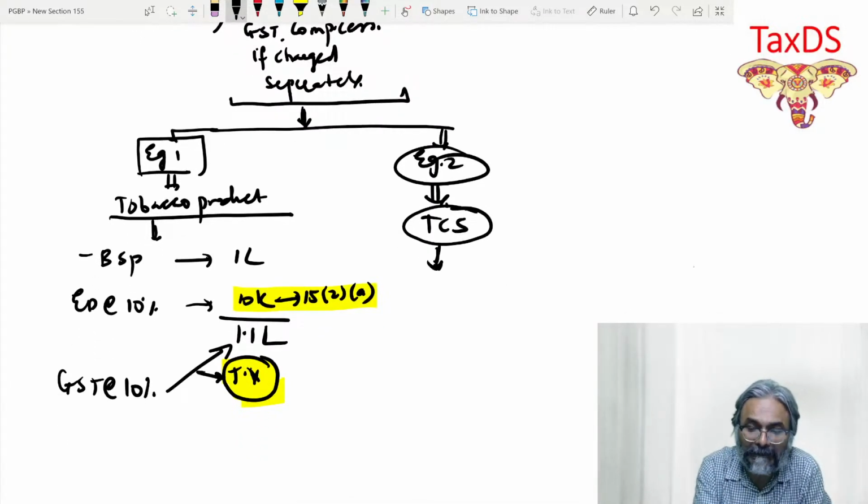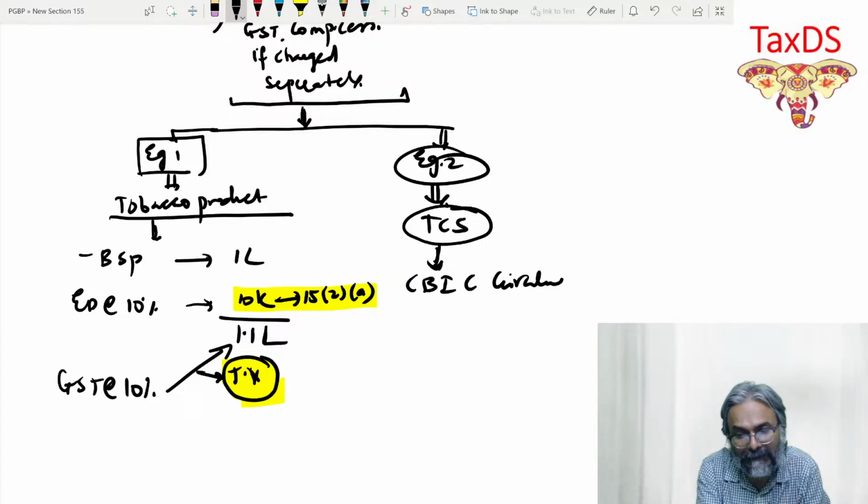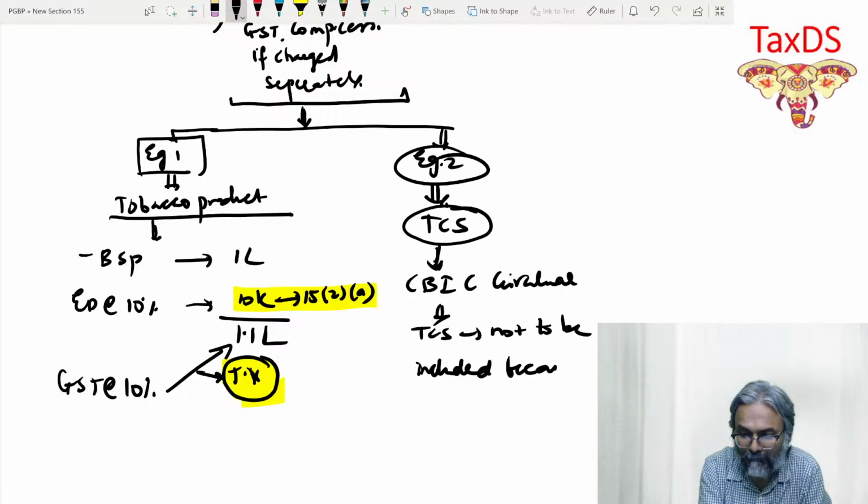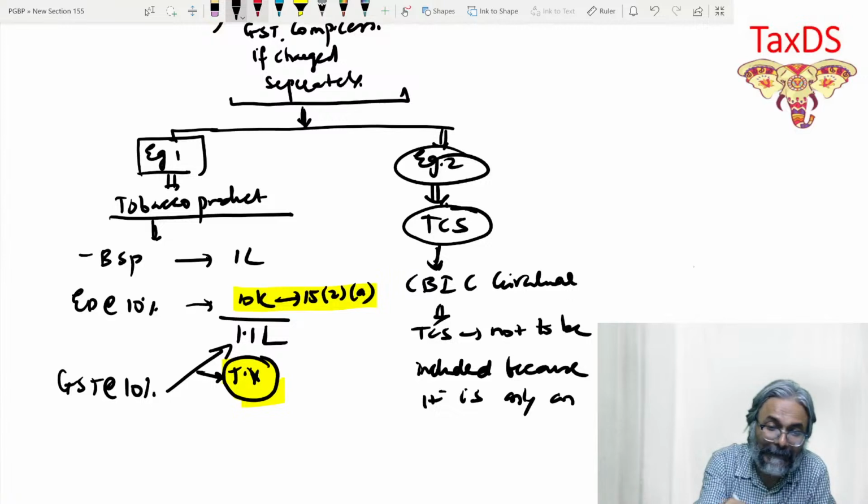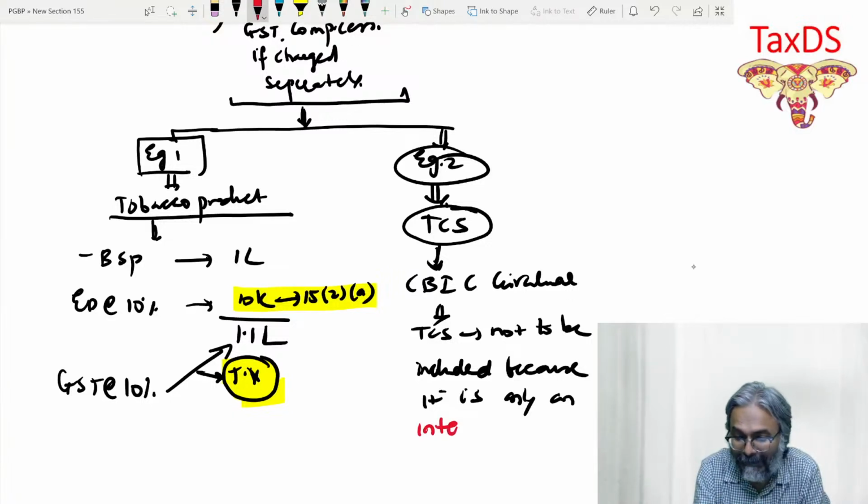The CBIC in the circular has said that TCS is not to be included. Not to be included because it is only an interim levy.